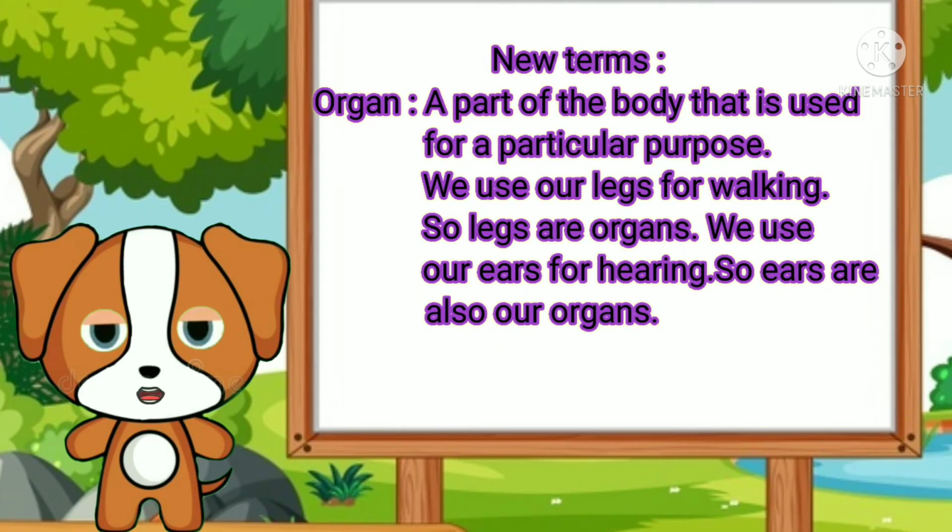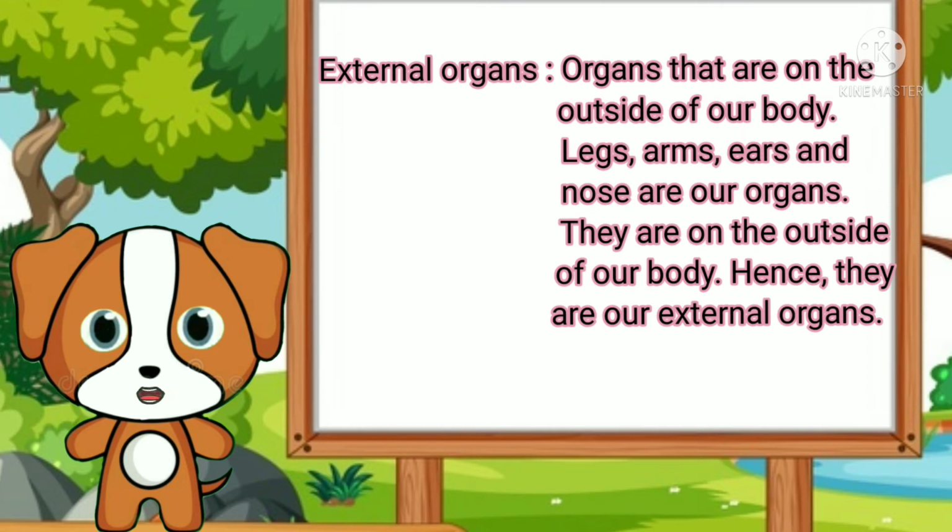New terms. Organ: a part of the body that is used for a particular purpose. We use our legs for walking, so legs are our organs. We use our ears for hearing, so ears are also our organs. External organs: organs that are on the outside of the body. Legs, arms, ears, and nose are our organs. They are on the outside of the body. Hence, they are known as external organs.